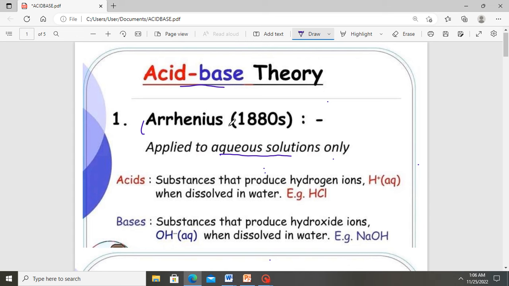Arrhenius defined an acid as any substance that produces hydrogen ions when dissolved in water, or in an aqueous solution. For example, he realized that when you put HCl in water, the HCl breaks down to form a proton, which is hydrogen, and also chloride. Since this produces a hydrogen ion in an aqueous solution, Arrhenius defined HCl as an acid.